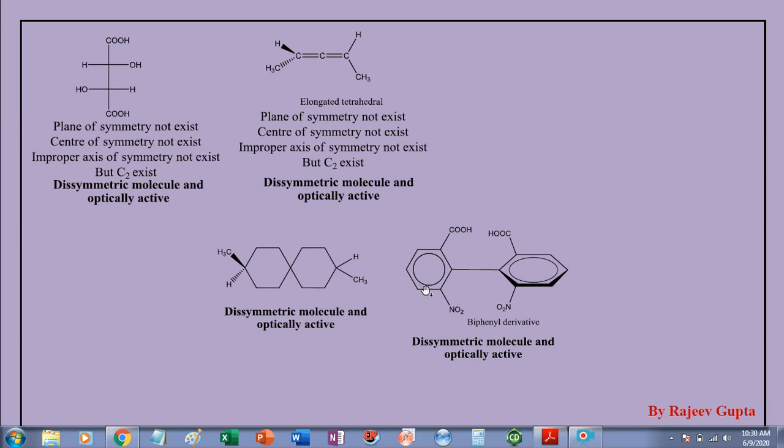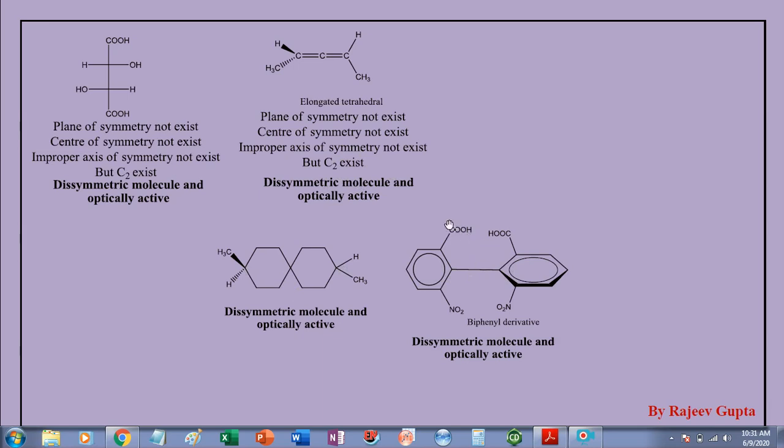Both molecules are dissymmetric. Generally, all molecules having a chiral axis will be dissymmetric due to the presence of a C2 element. So this is a chiral axis. In biphenyls, this is also a chiral axis.